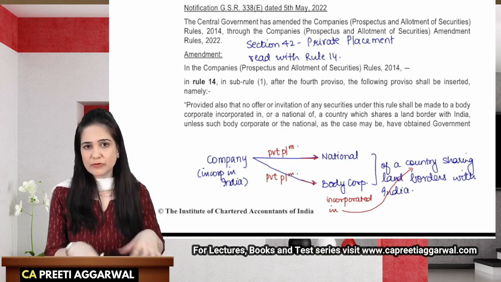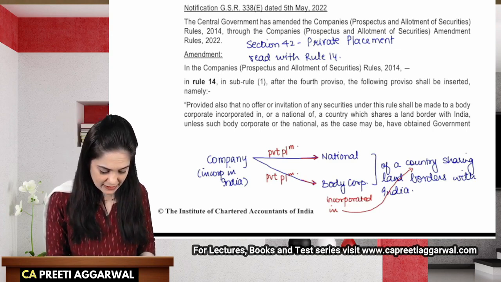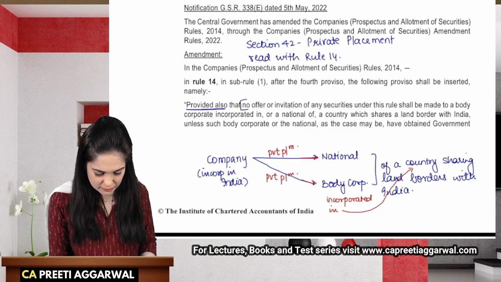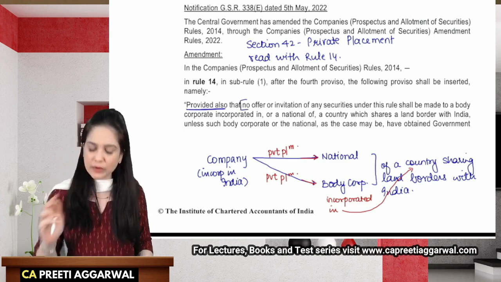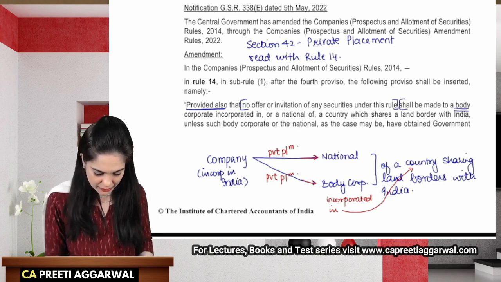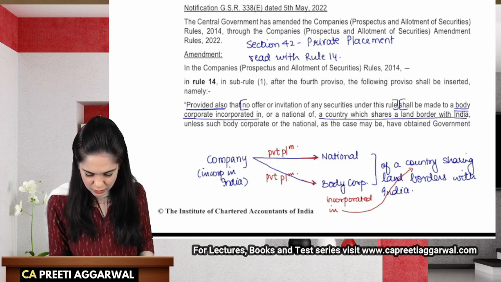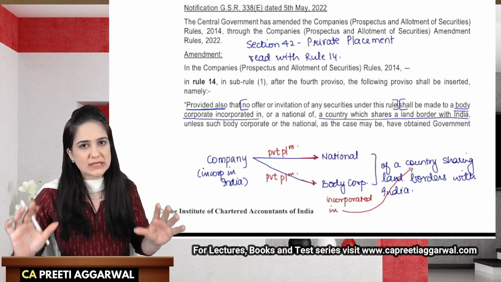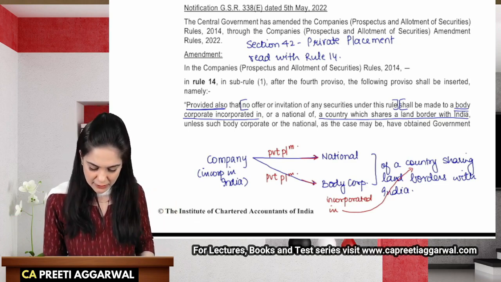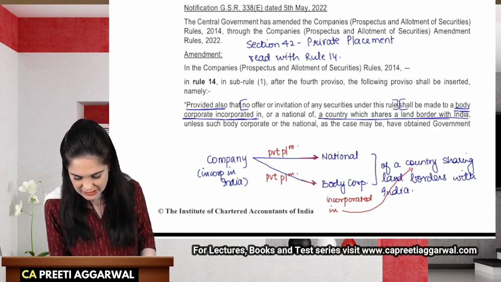Let us go through the provisions, and in that I will also explain the concept further. Provided that, so this was introduced as a proviso, no offer or invitation of any securities under this rule shall be made to a body corporate incorporated in a country which shares land borders with India. So this is how you will read the sentence. I repeat, no offer or invitation under this rule shall be made to a body corporate incorporated in a country which shares land borders with India.